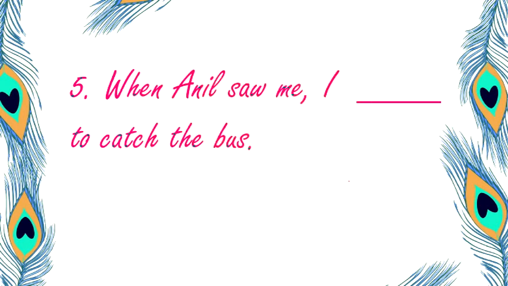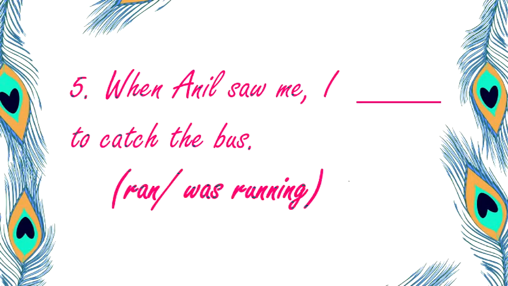Next we have, when Anil saw me, I dash to catch the bus. So just imagine, when Anil saw me, I ran or I was running. The action was going on. When someone saw you, the action was going on. Okay. So it should be I was running. Alright? Yes. And please keep on learning the spellings as well.